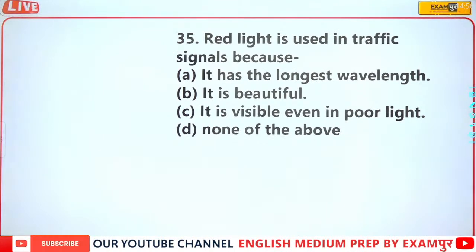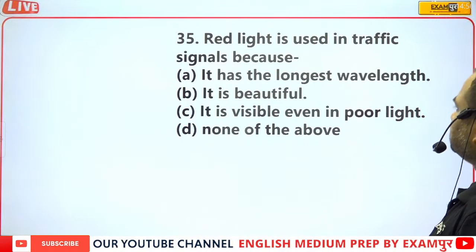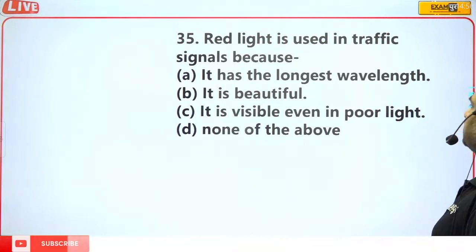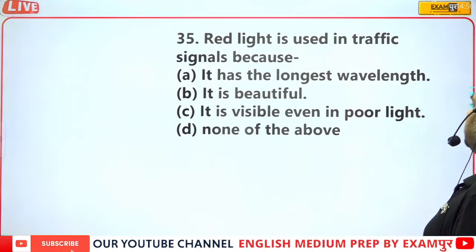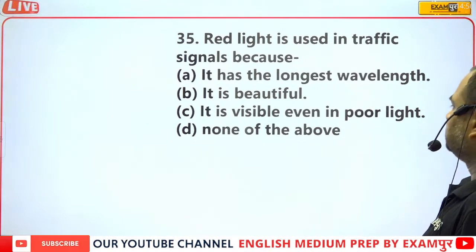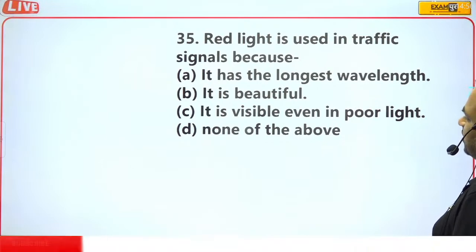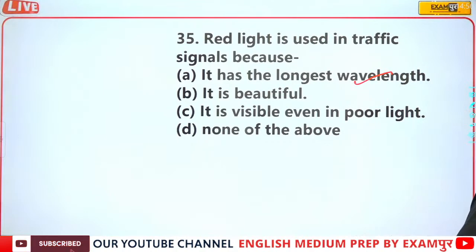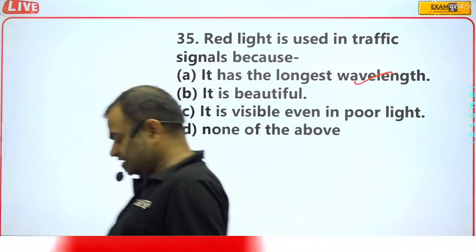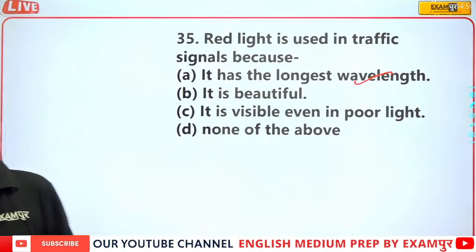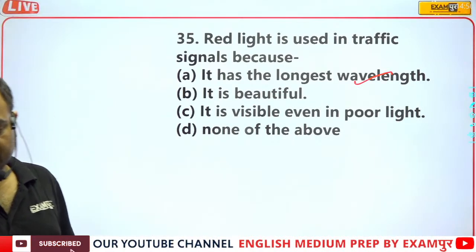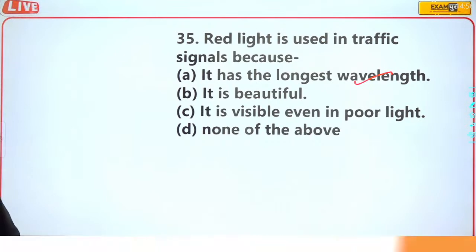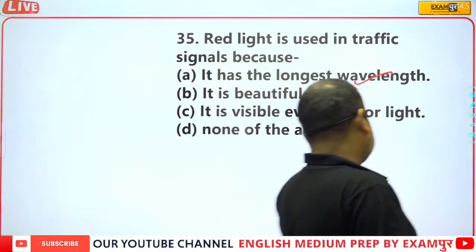Red light is used in traffic signals because it has the longest wavelength, it is beautiful, it is visible even in poor light, none of the above. Actually, A part is the correct answer. It has the longest wavelength. Longest wavelength light can be seen from a long distance.